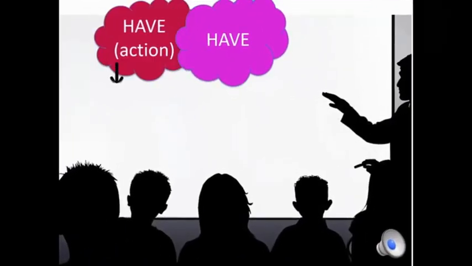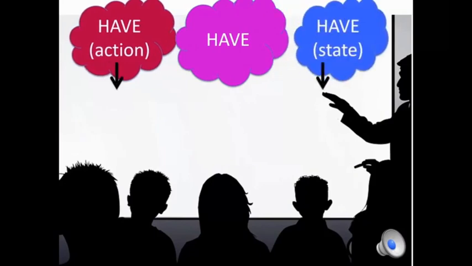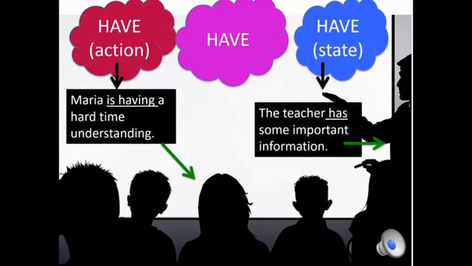Have can also be an action verb and a verb of state. Maria is having a hard time understanding. The teacher has some important information.